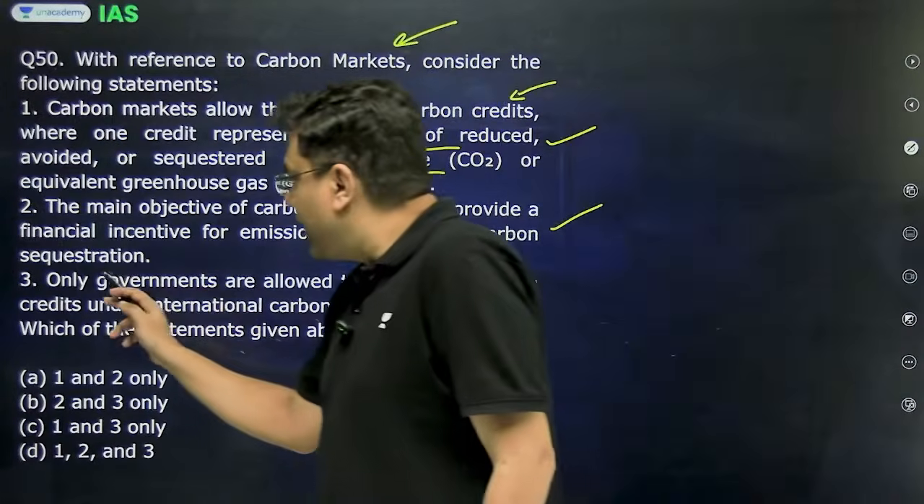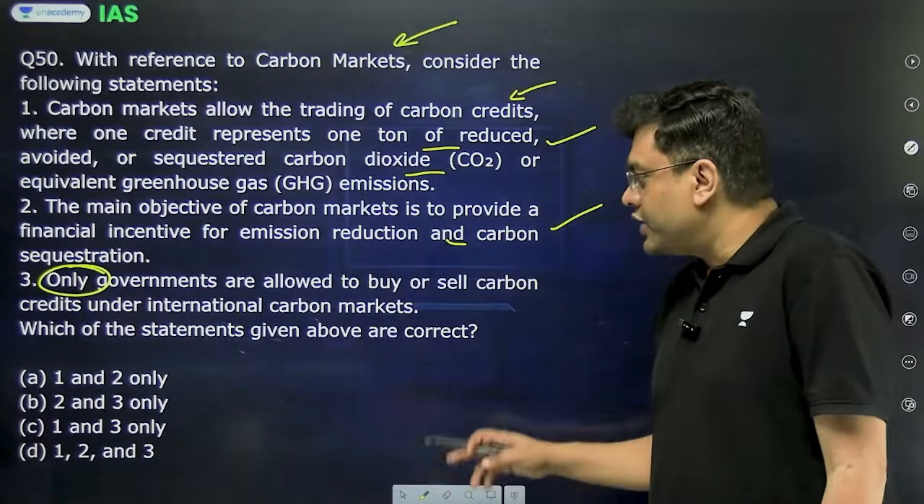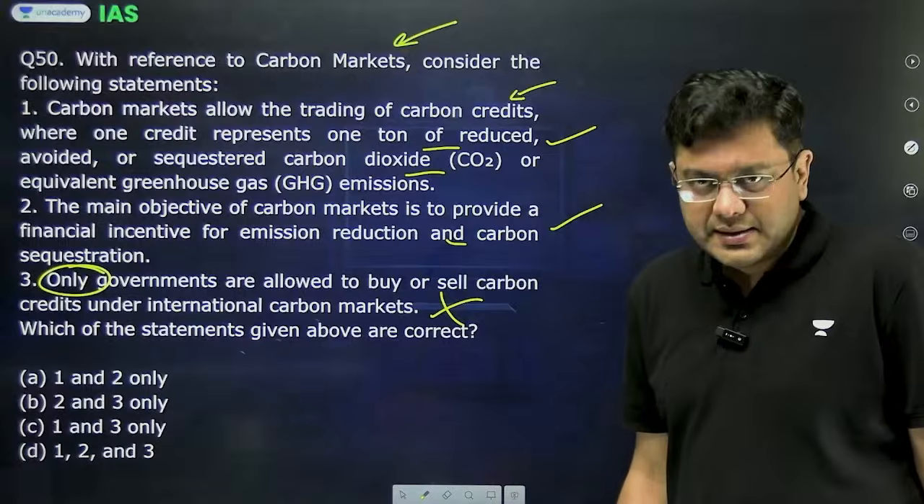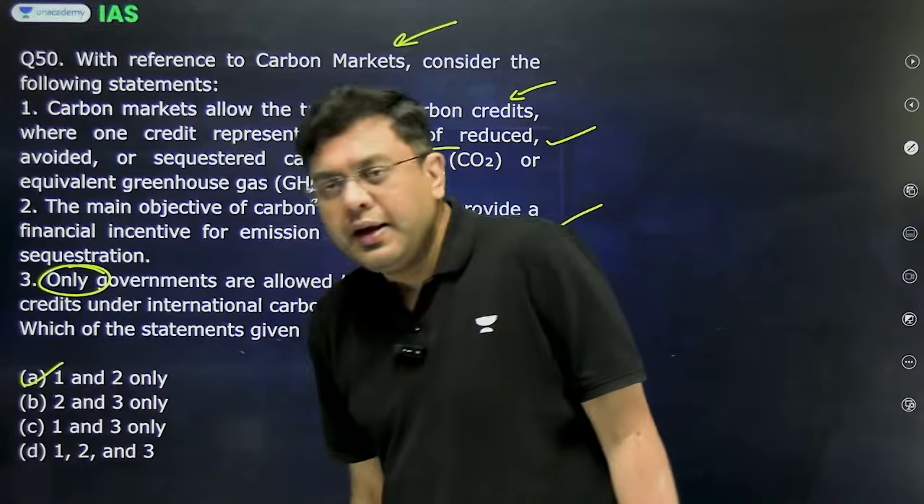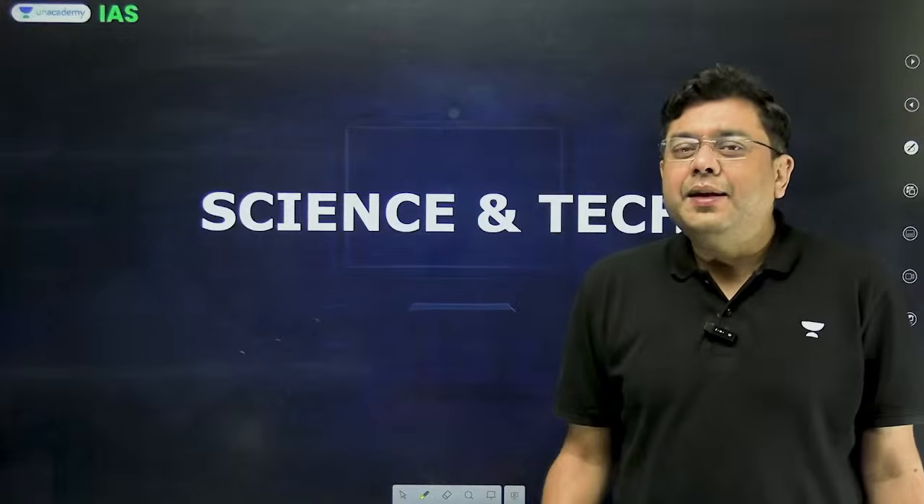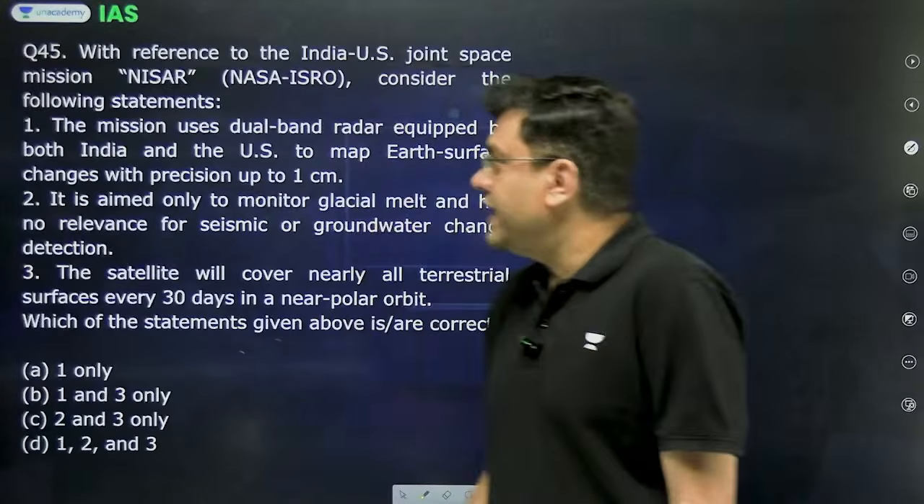Only governments are allowed to buy or sell carbon credits under international carbon market. This is incorrect. Even corporations can use that. So the answer is A, 1 and 2. That basically brings us to the end of the questions associated with environment. And now we come to the questions associated with science and tech.